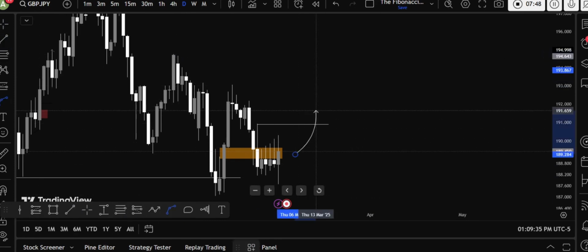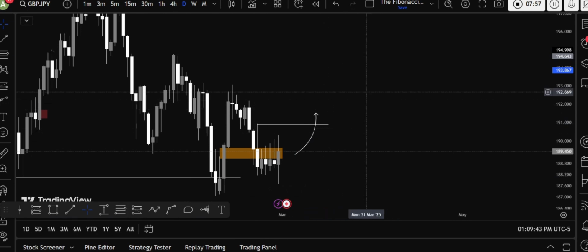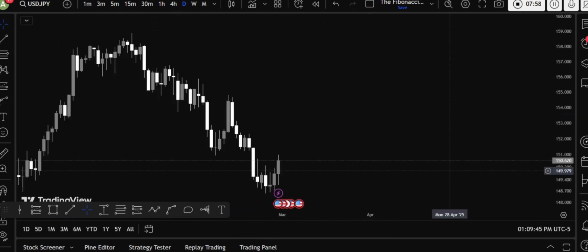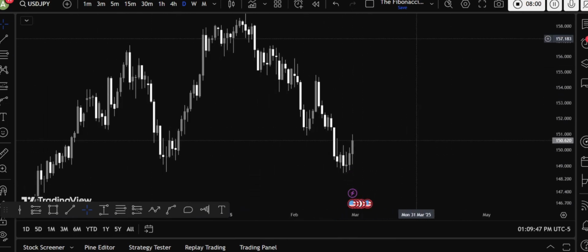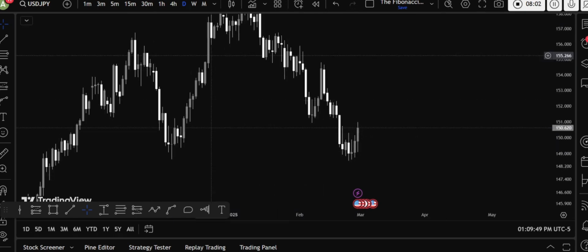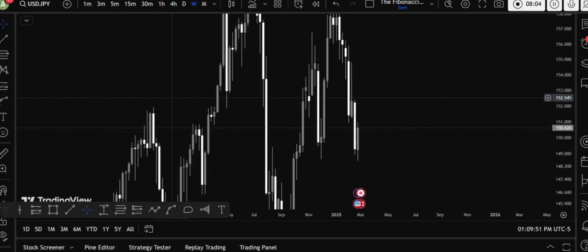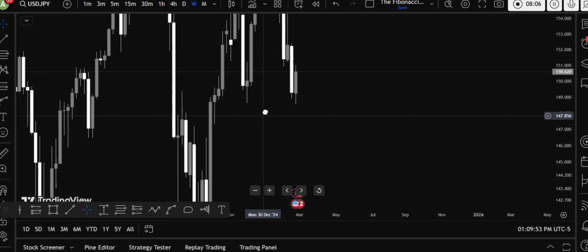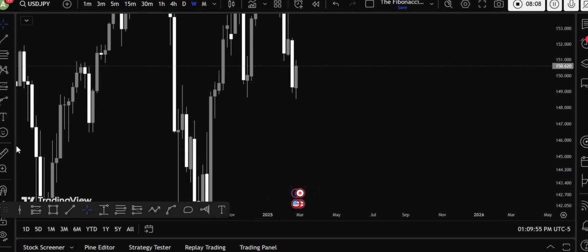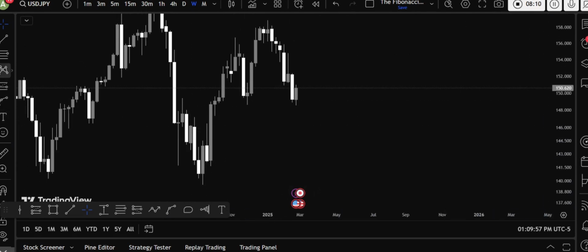So first I'm anticipating the daily candle to close above this, then on the retest we can see the entry. So first anticipation is for price to close above this area. Now let's move to the USD JPY, another pair which I have not traded. I don't know why, but JPY trades do not feel interesting to me. So yeah, it has swept out the liquidity.